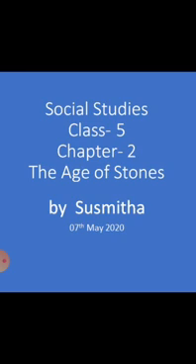Stone Age. The different ages of the Stone Age are the Paleolithic age, Mesolithic age and Neolithic age. Then after the Neolithic age, we have learned the Chalcolithic age, then the Iron age. Okay, so everything is over. The first two chapters are over. Our first term syllabus is over. Then some question answers and exercises are left.